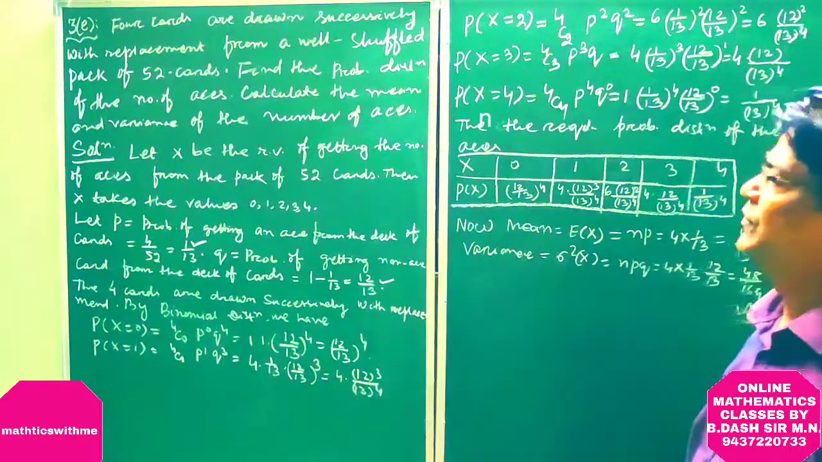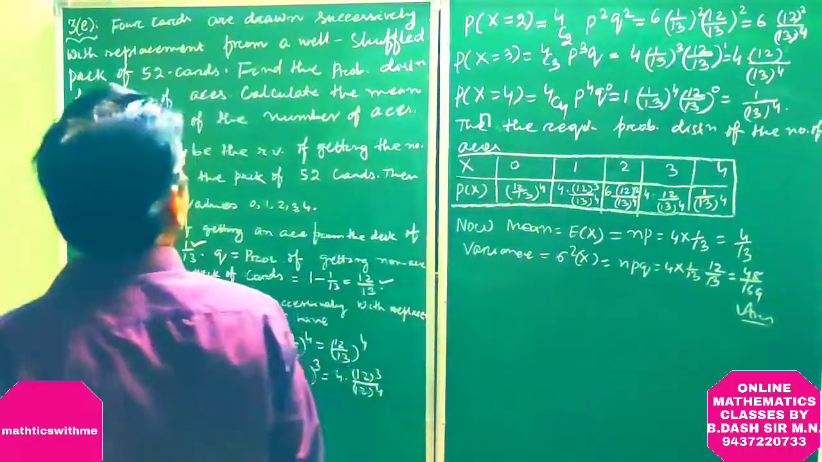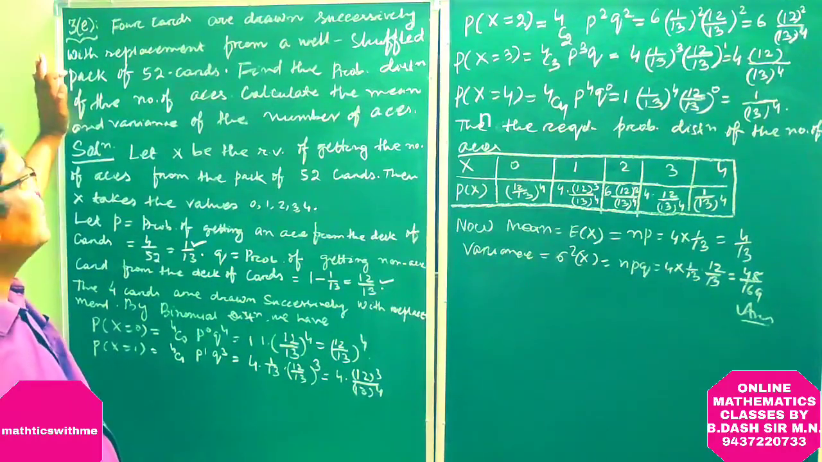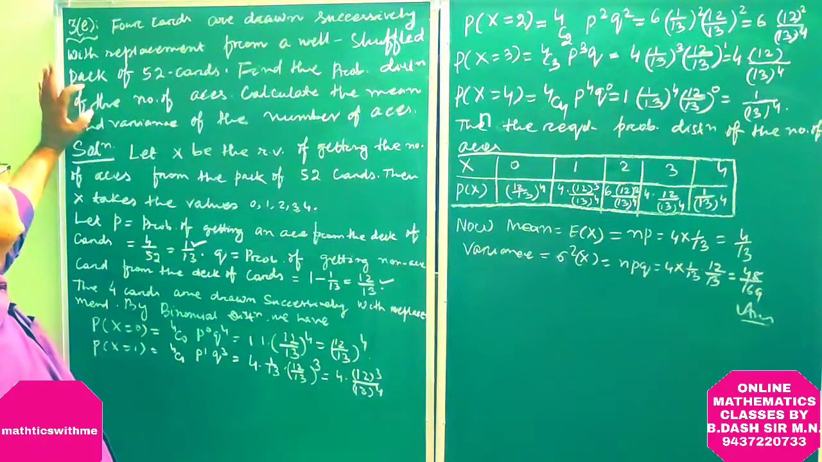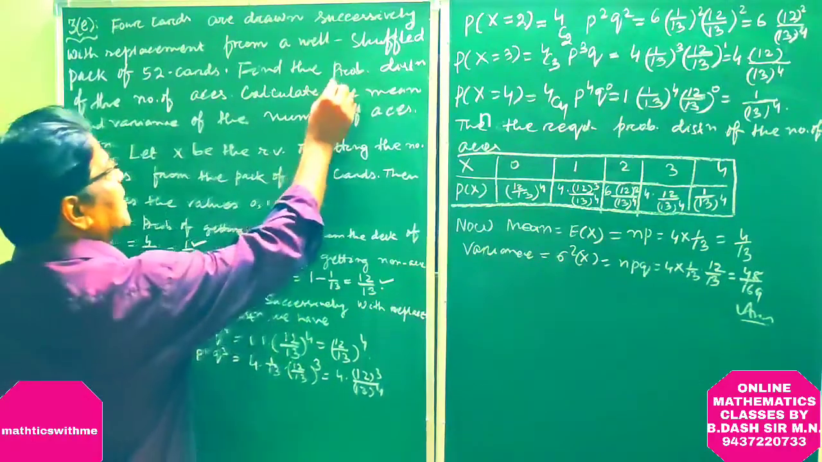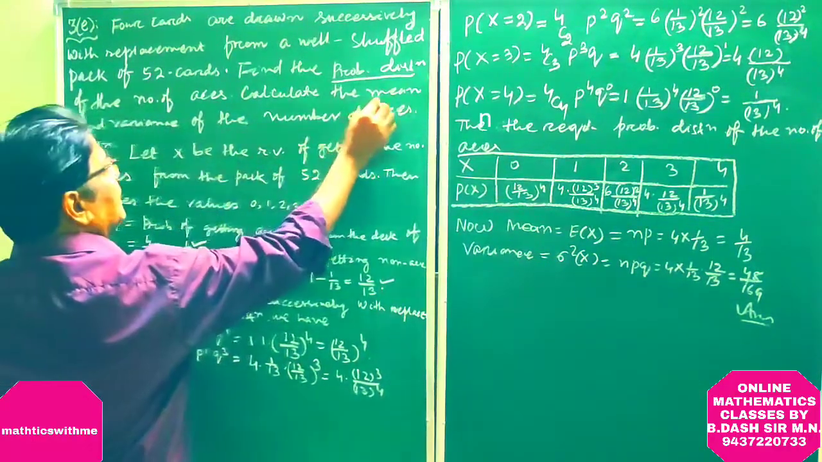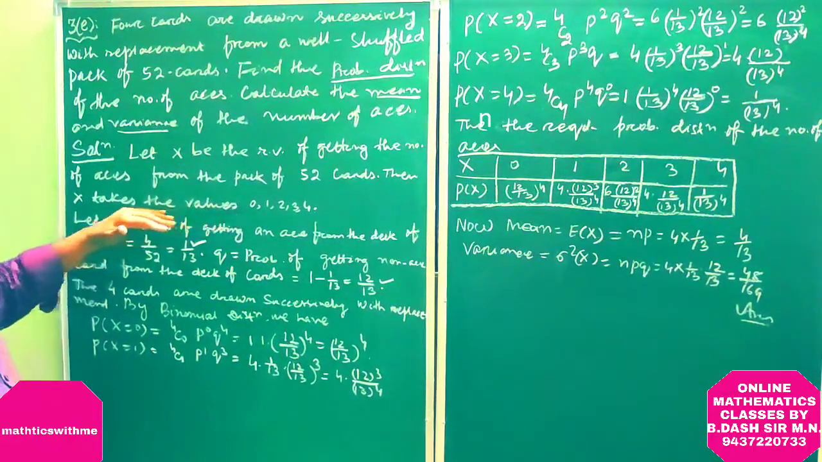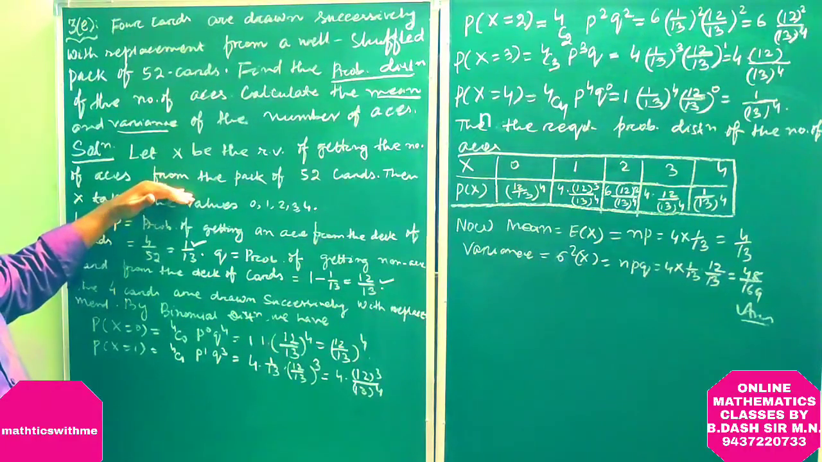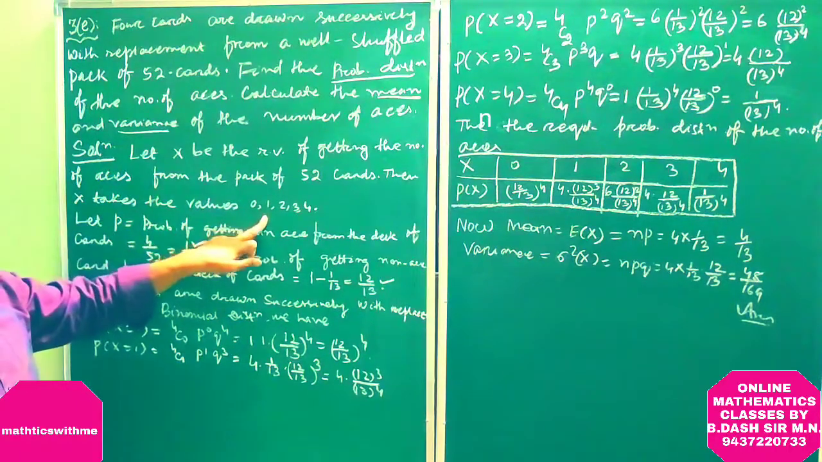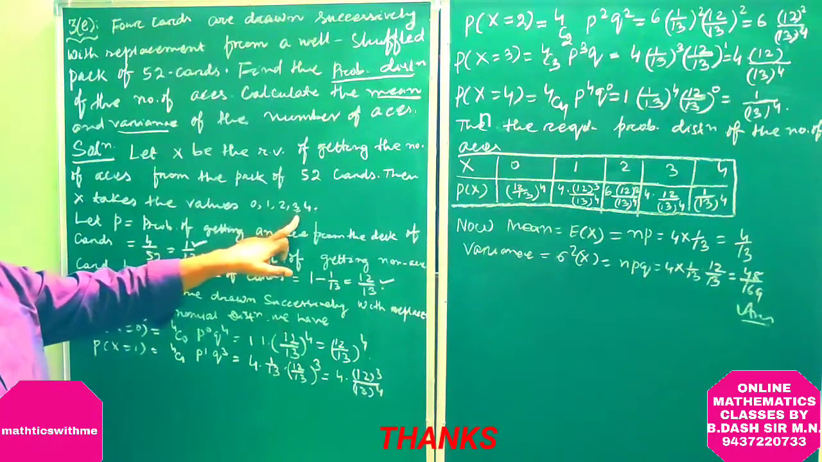In this question, 4 cards are drawn successively with replacement from a well-shuffled pack of 52 cards. Find the probability distribution of the number of aces. Calculate the mean and the variance of the number of aces. We have to find the probability distribution, mean, and variance. Let X be the random variable of getting the number of aces from the pack of 52 cards. So obviously X takes the values 0, 1, 2, 3, 4.